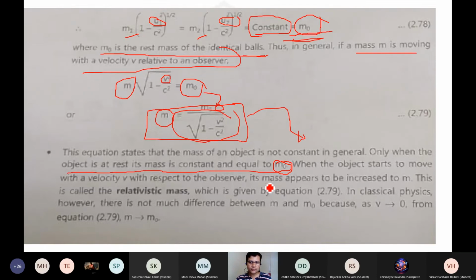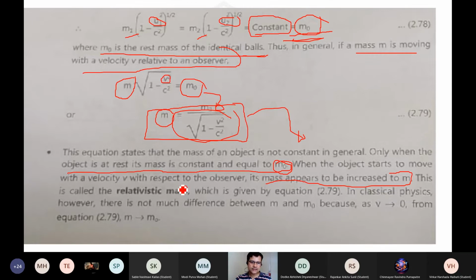The moving mass appears to increase, expressed in terms of the value of m0. That moving mass m is definitely more than m0 because of this factor, square root of 1 minus v square by c square, which is in the denominator.